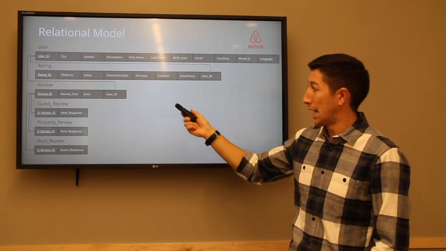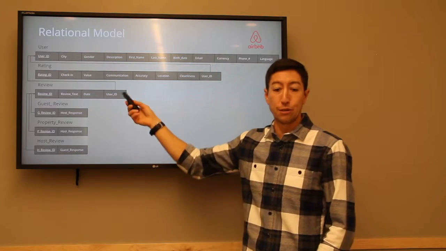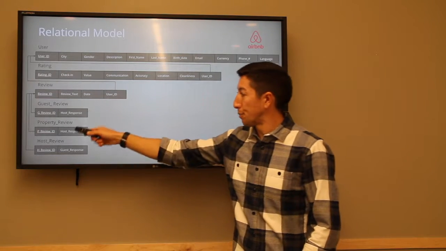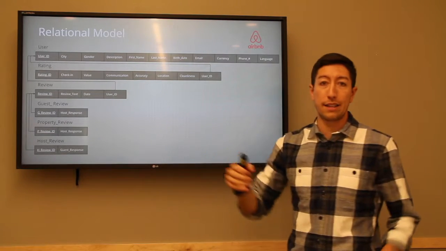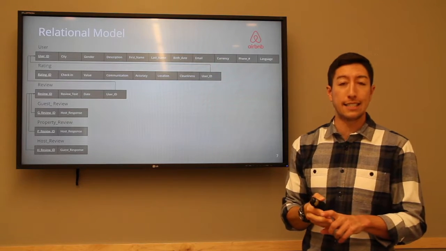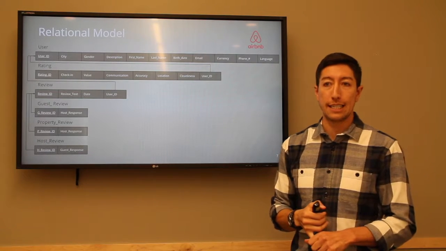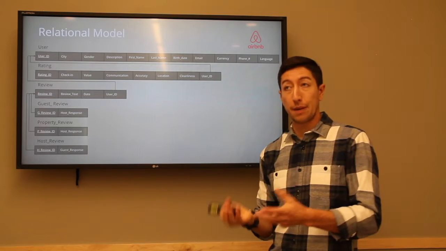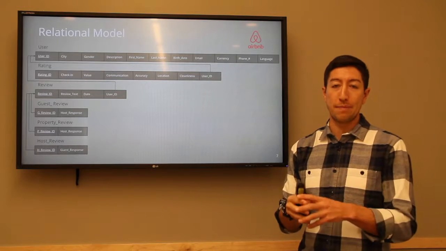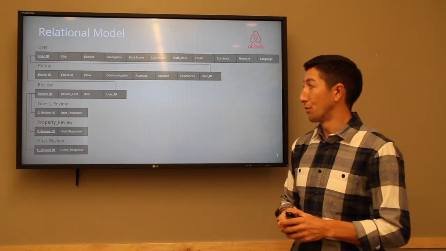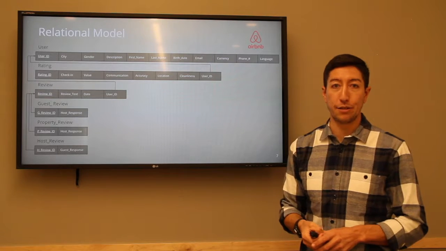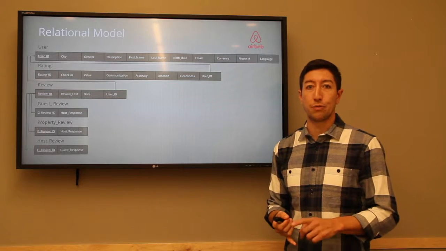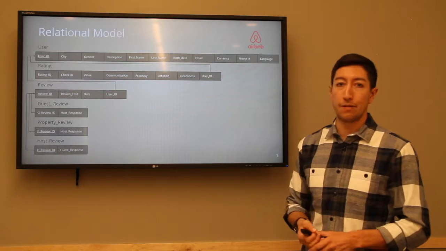As we work our way down to the review relation, you can see that the guest review, property review, and host review all draw their IDs back to the review ID. Whereas they are subtypes, they all bring back the same user ID from the review, which then links them back to the user. So in the end you can see who's making which reviews and which ratings based off of the user ID.